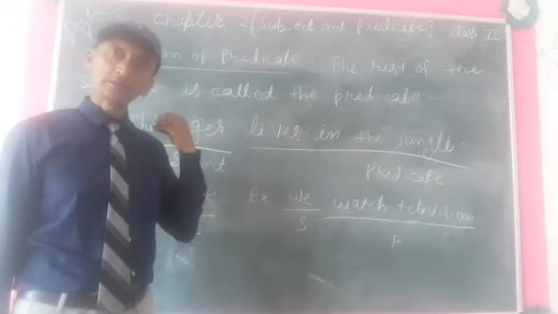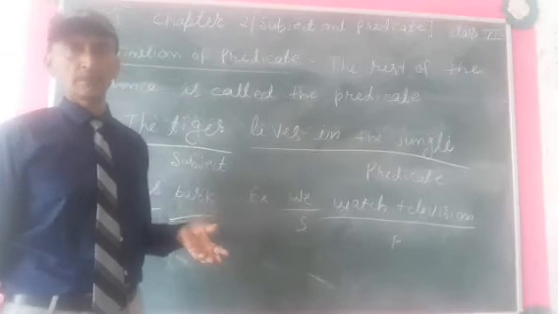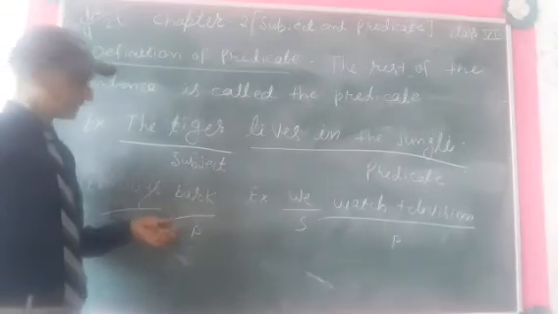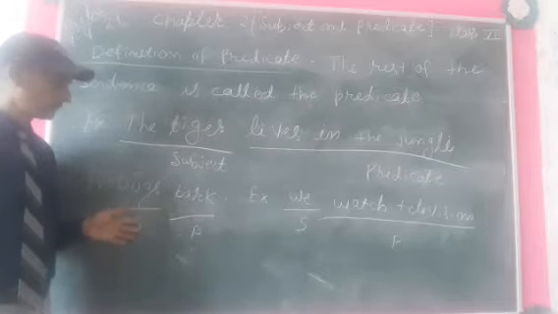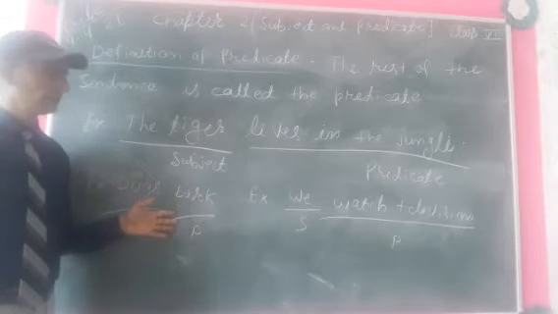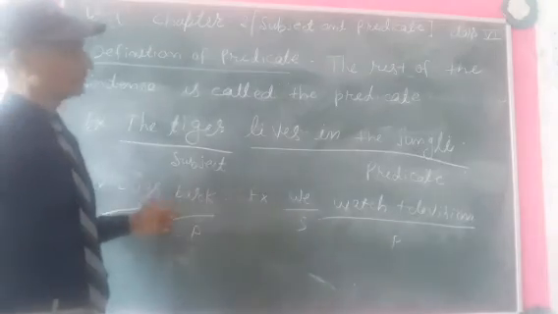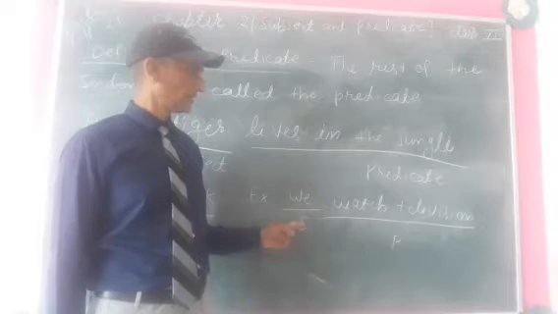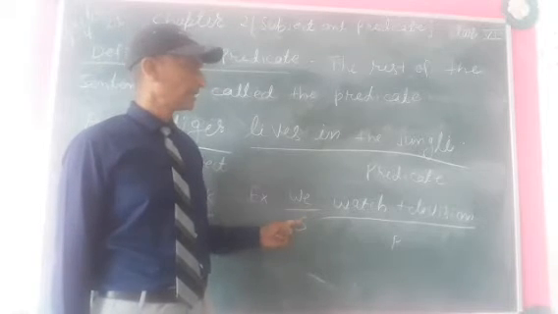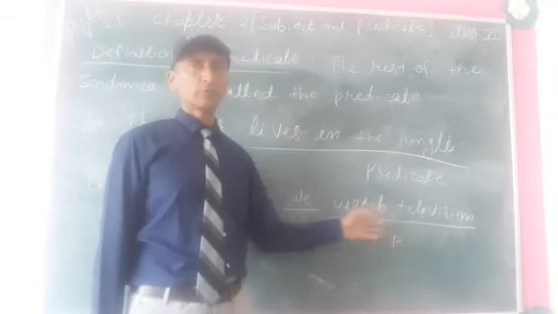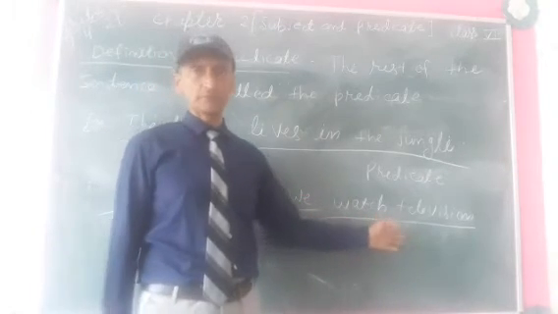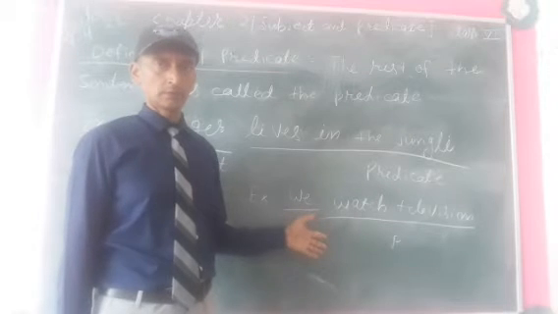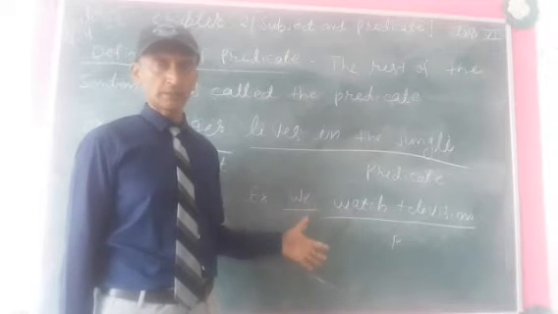You can tell him very clearly and very quickly. Now, second example, dogs bark. Dogs is the subject. After dogs, what is there? Bark. Bark will be your predicate. Now, example number 3. We watch television. What is the subject? Subject is we, and predicate is watch television, because after we there is watch television. Watch television will be a predicate. Okay, getting me? Subject and predicate.